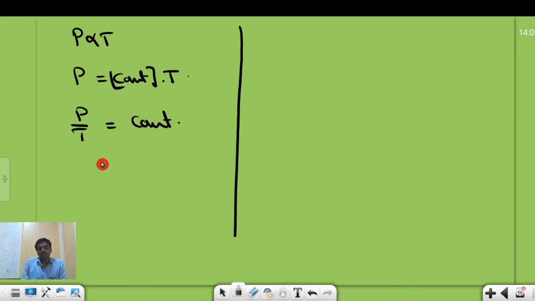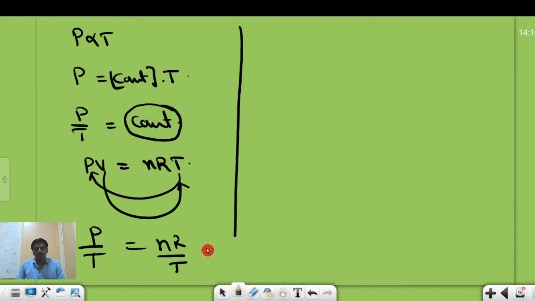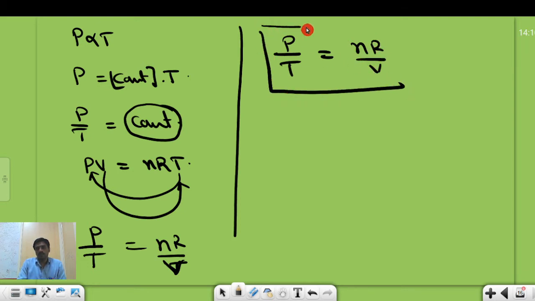So then with the help of the ideal gas equation, I am defining what the constant value is here. What is the ideal gas equation? PV is equal to nRT. Then P by T we need, so I am sending this T this side and this V this side, then P by T is equal to nR divided by V. This is the formula I am getting. So P by T, that constant, is equal to nR divided by V. This is the formula in the isochoric process.